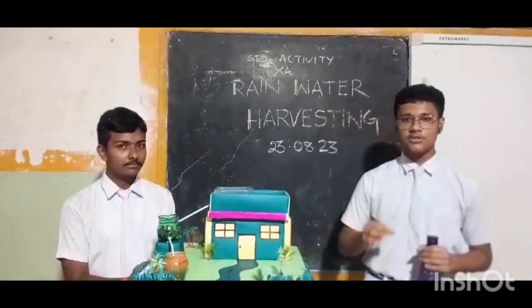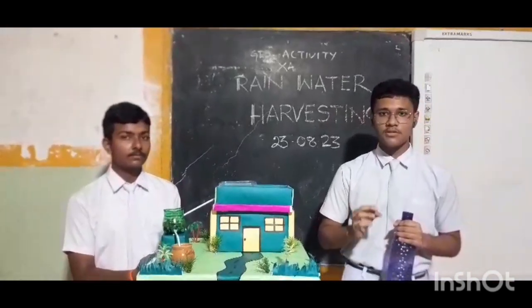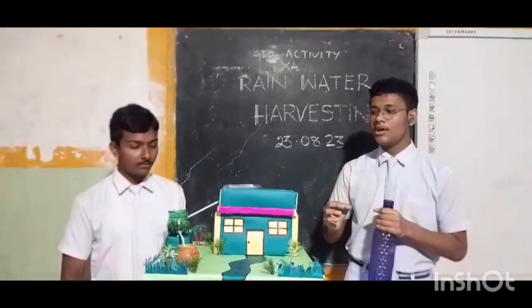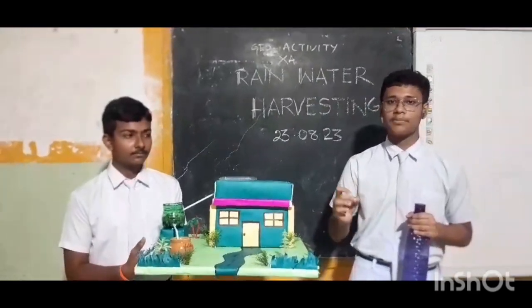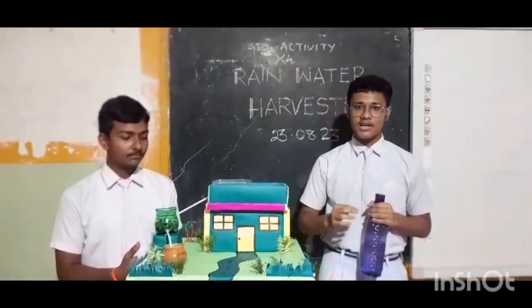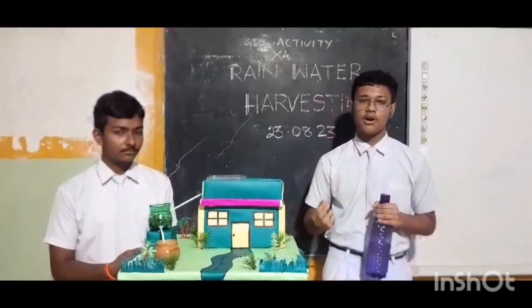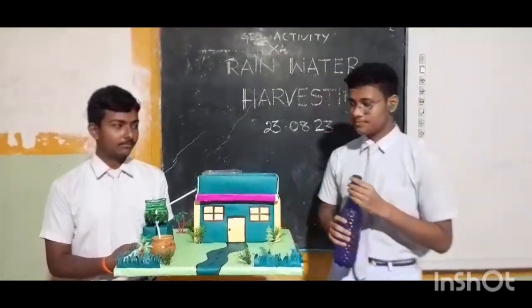So first let us know what is rooftop rainwater harvesting. Rooftop rainwater harvesting is a process in which the rainwater is collected from the roofs of the houses and is directly stored in the tanks after being filtered. And in this process, water is either directly used for the purposes or it is used to recharge the groundwater level. So let us see the working.